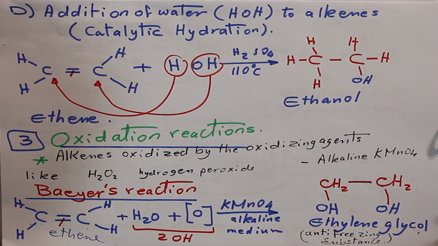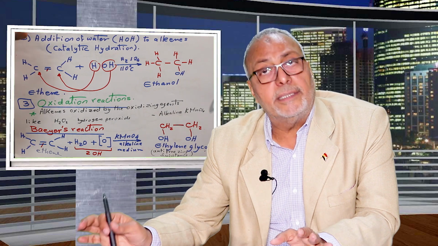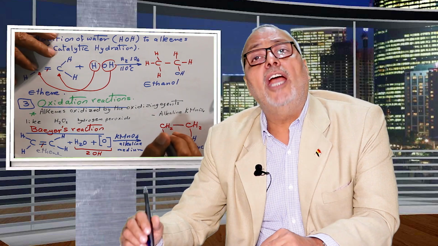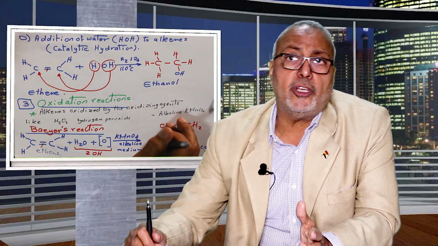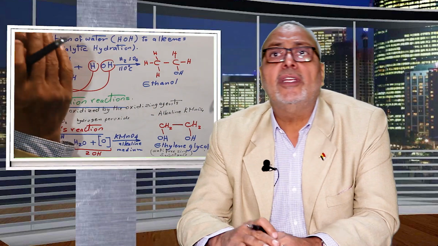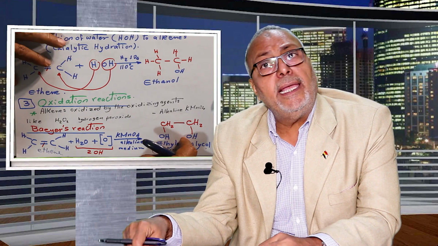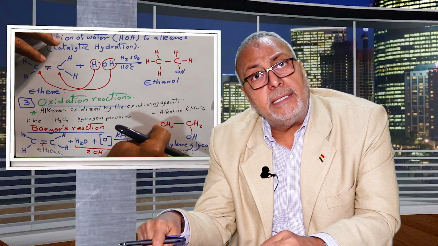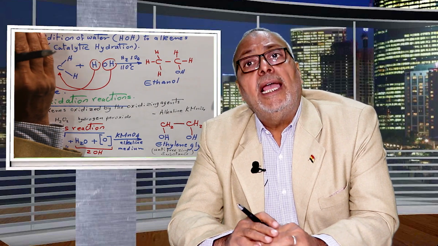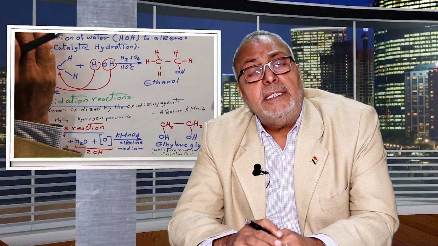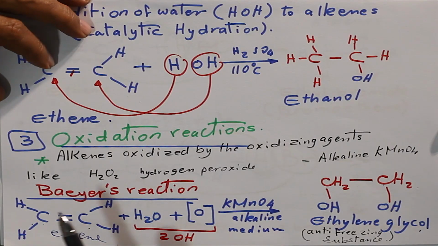It is a type of alcohol. It has an important role in cold countries. It is used as an anti-freezing substance. We know that at low temperature, water changes into ice. By adding ethylene glycol in cold countries, it prevents water from forming ice, and it is called an anti-freezing substance. The equation is very important.